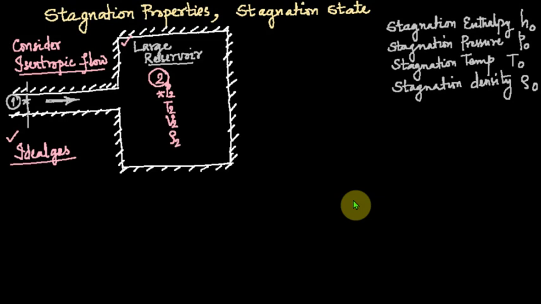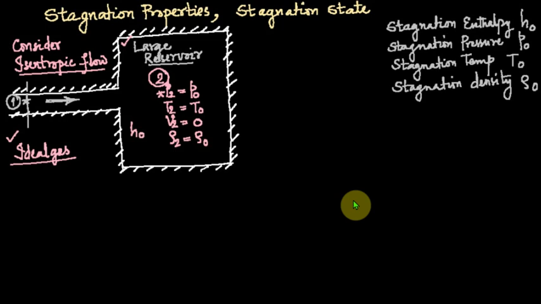The properties inside this large chamber are known as stagnation properties. So, P2 is denoted by P0, T2 is T0, velocity is 0, and density is rho naught. So P naught, T naught and rho naught are stagnation pressure, stagnation temperature and stagnation density. And for enthalpy, stagnation enthalpy is H naught.